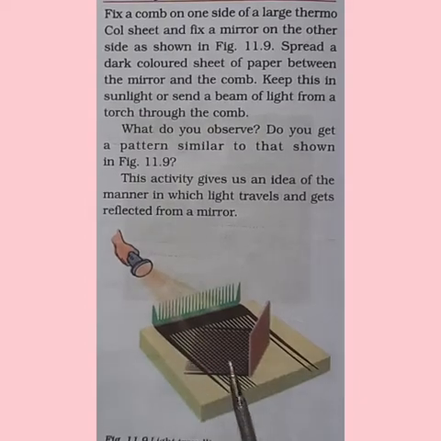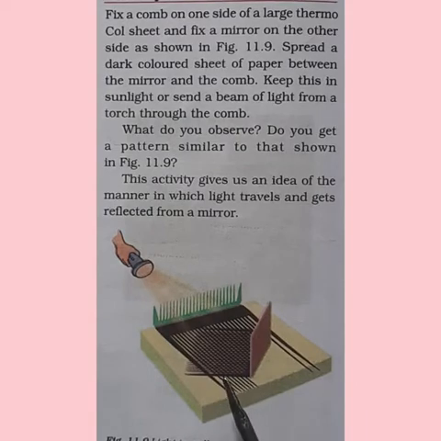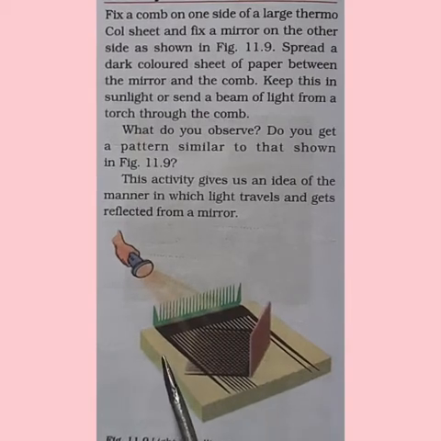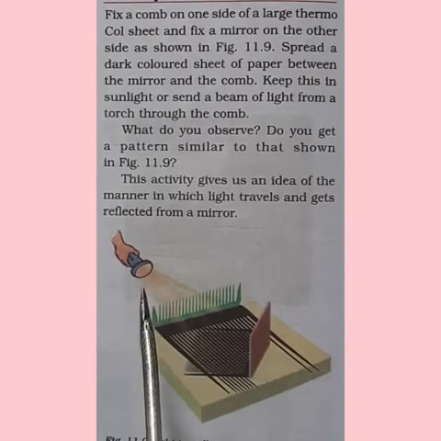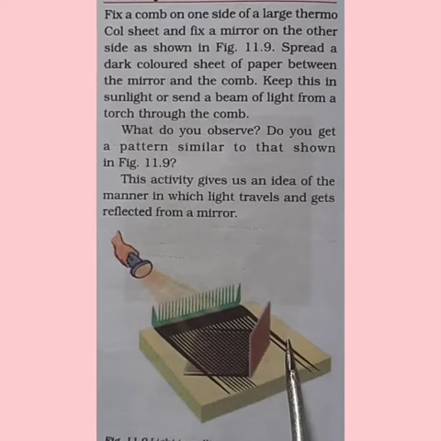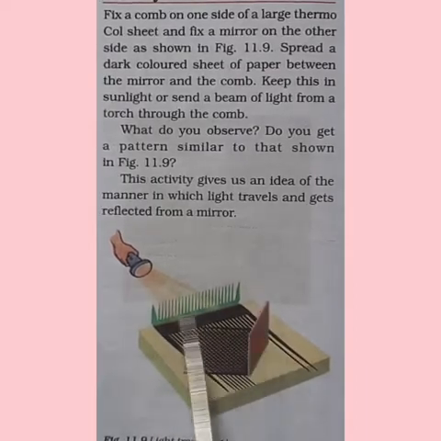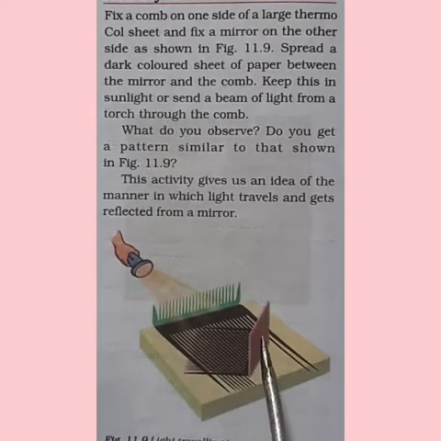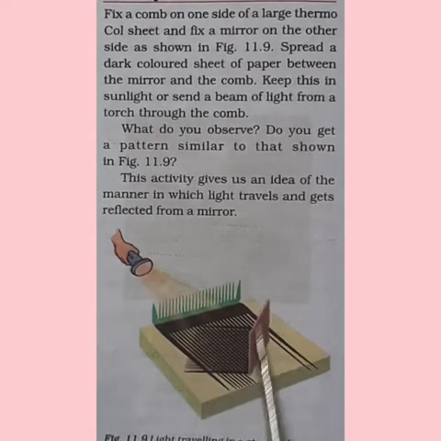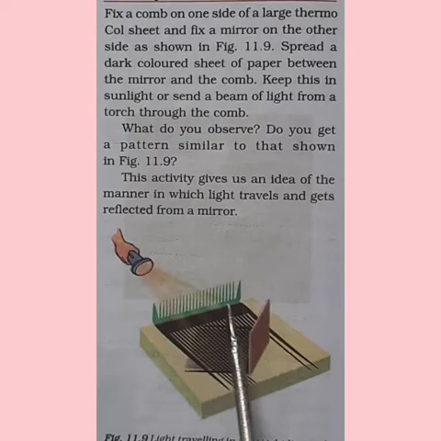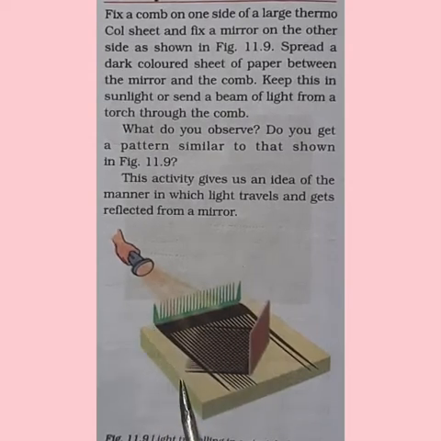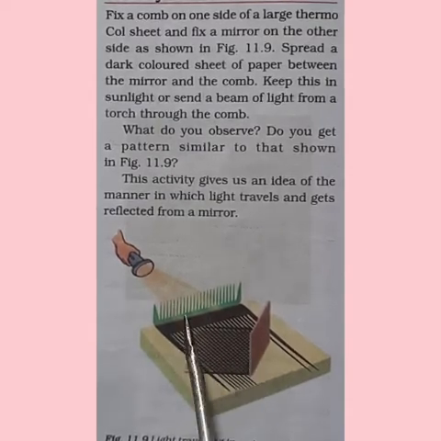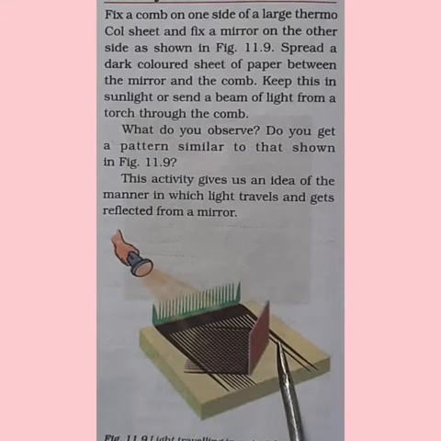One more example is given here, where light traveling in a straight line will get reflected from the mirror. You have to fix a comb on one side of a large thermocol sheet and fix a mirror. In the thermocol sheet, you are fixing a comb on one side. On the opposite side, you're going to fix a mirror. You have to spread a dark colored sheet of paper between the mirror and the comb. In between the mirror and the comb, there is a dark sheet of paper.